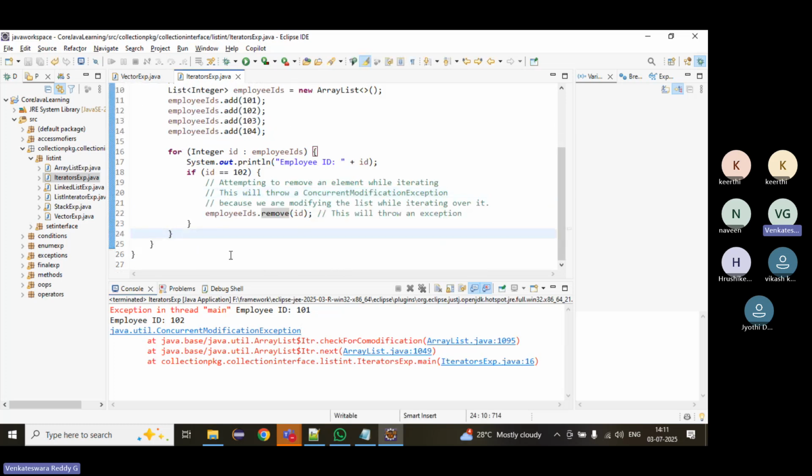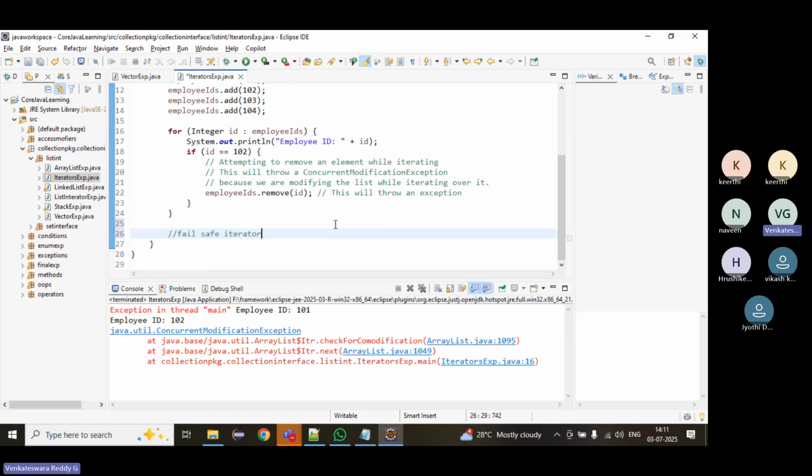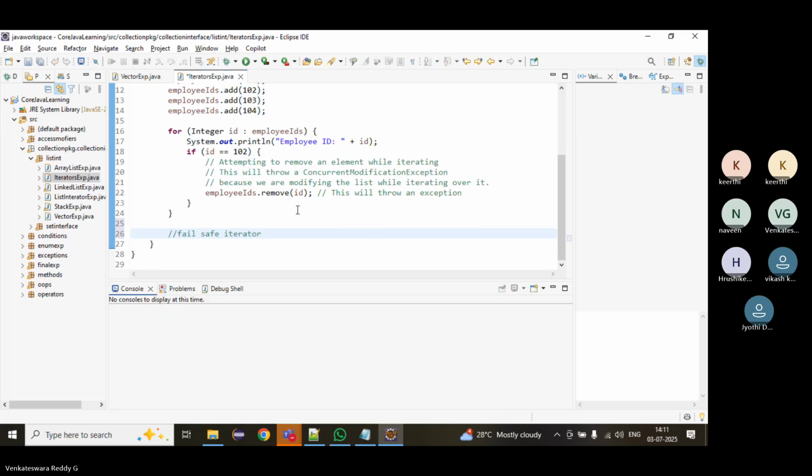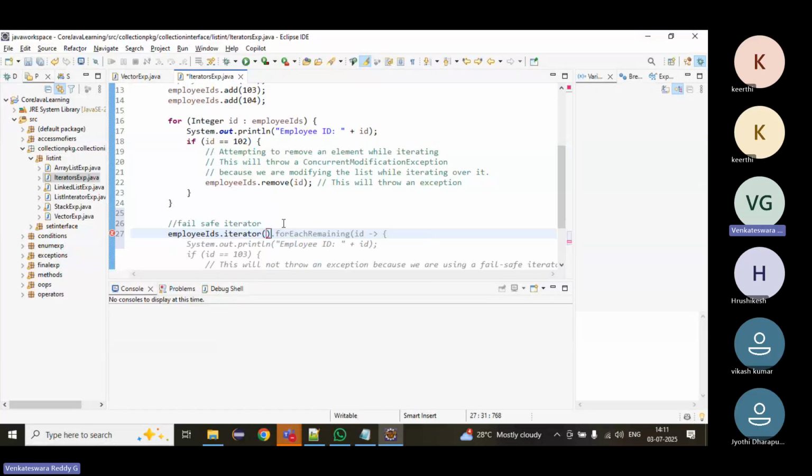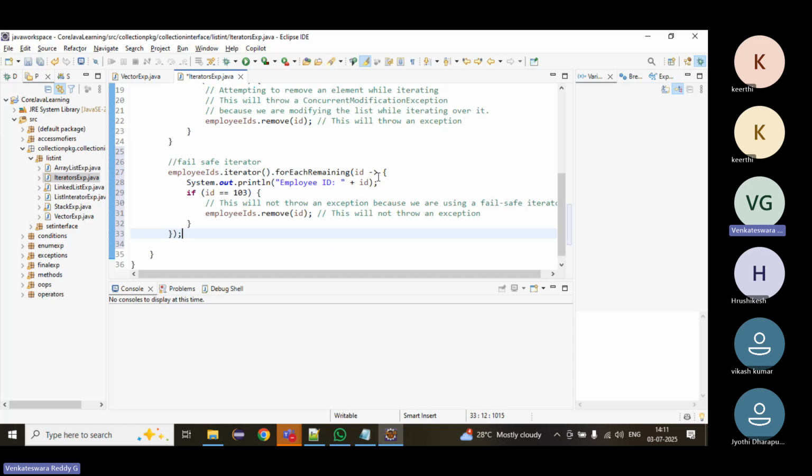Now I want to remove it. How to remove it? We can achieve it by using a fail-safe iterator. Same thing, we will do it by using an iterator. We can do the iteration like this also.